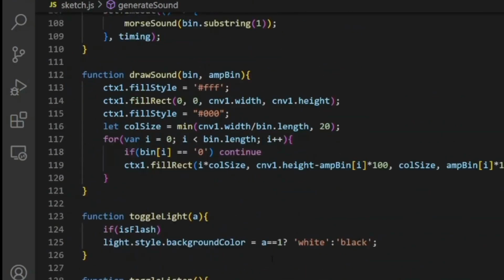Finally, the moment you all are waiting for. Show me the code. Here it is. I can't explain it line by line, but I can show you the code. And one more thing.